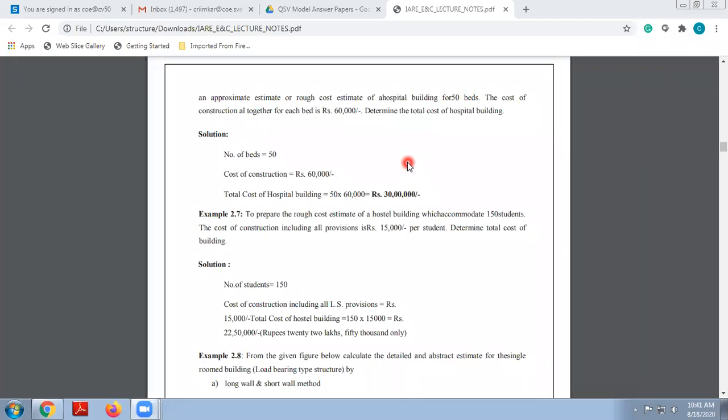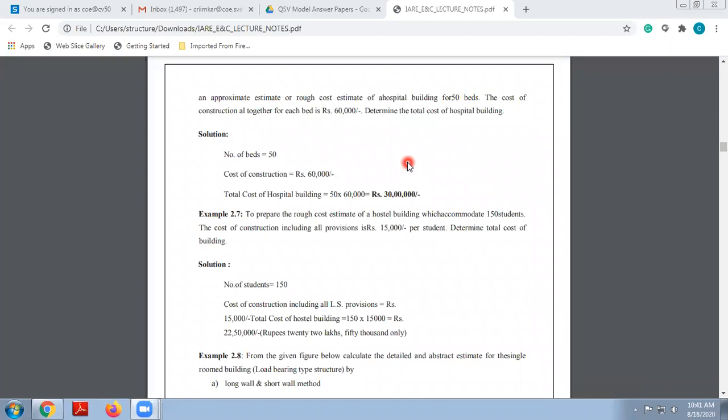Now, if you take the second example: to prepare a rough estimate of a hostel building which can accommodate 150 students, the cost of construction, including all provisions, is rupees 15,000 per student. Determine the total cost of the building. As far as a school building or college is considered, what are our service units? Our service units are nothing but our students. As I said earlier, one student requires around 1.5 meter square area.